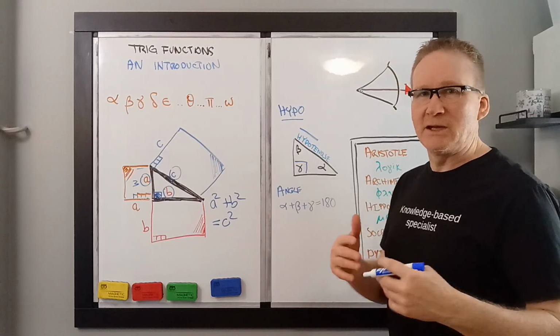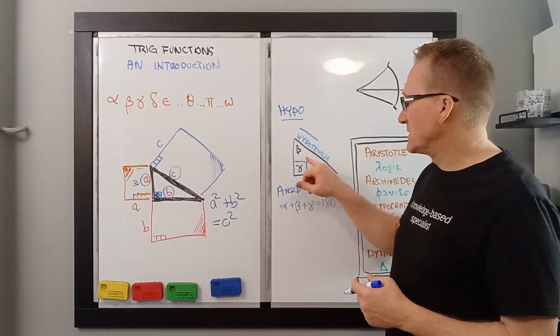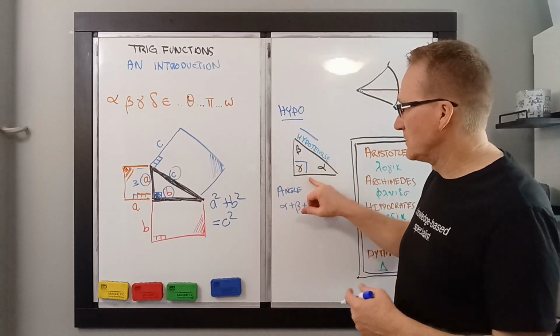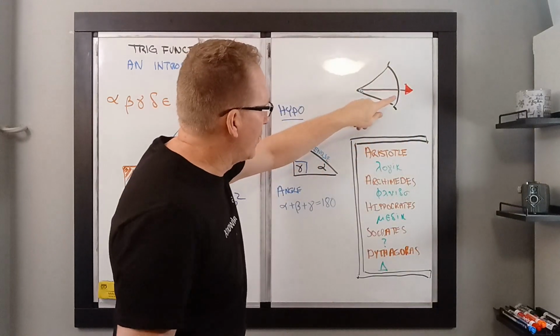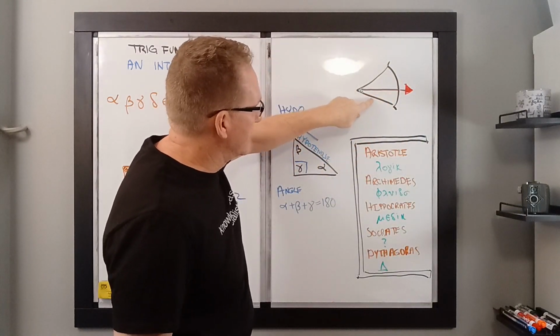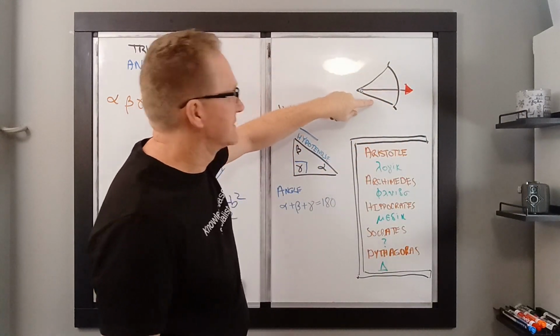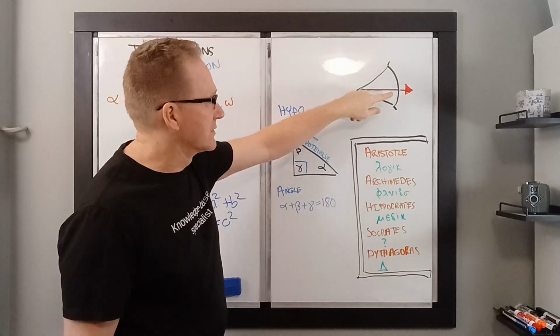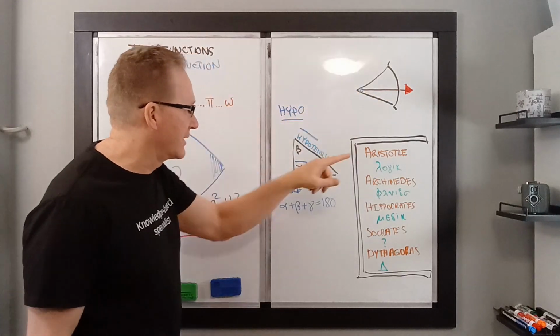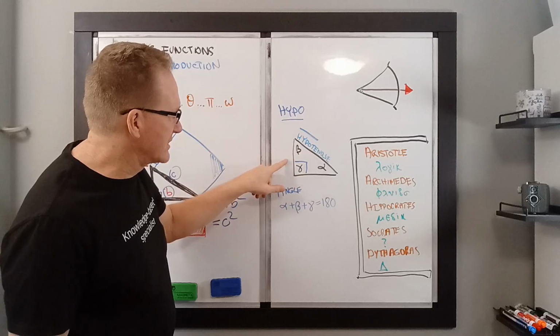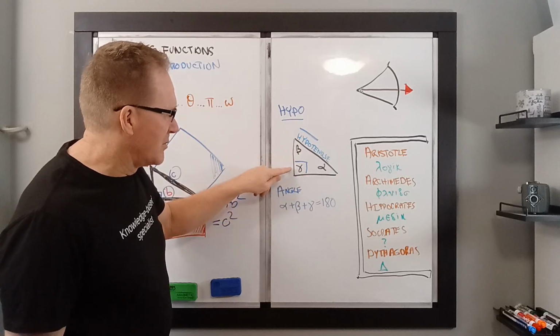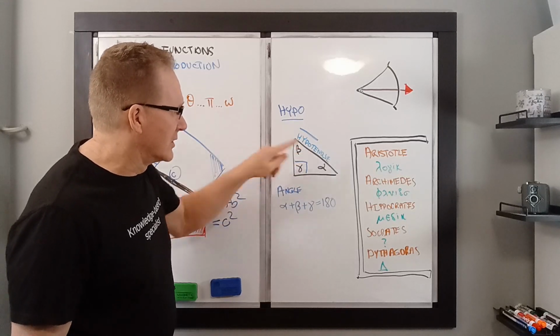But really what you need to think about is this hypotenuse is stretched under the influence of these two legs, much like this bow here is stretched under the influence of this string when it shoots the arrow. So the bow is stretched under the influence of the string, so the hypotenuse is stretched under the influence of the two legs, making it a right-angle triangle and the longest side.